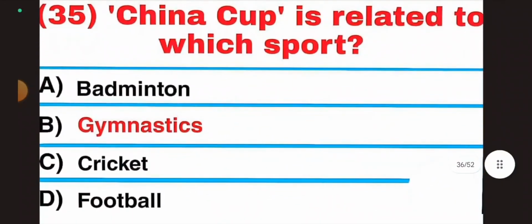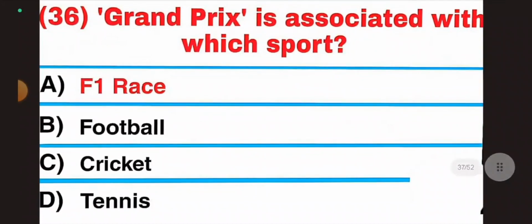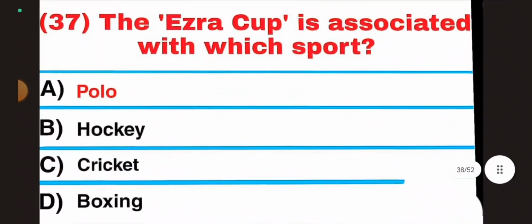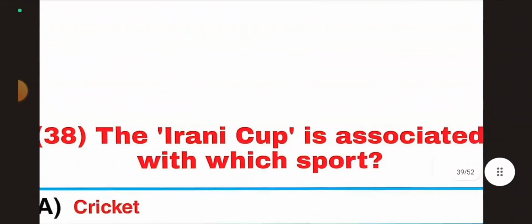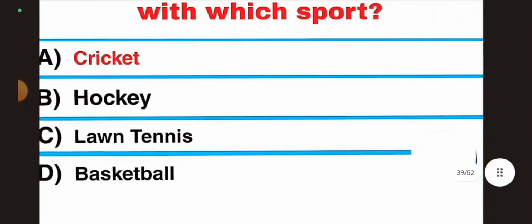Question 35, China Cup is related to which sport? Answer: gymnastics. Question 36, Grand Prix is associated with which sport? Answer: F1 race. Question 37, the Ezra Cup is associated with which sport? Answer: polo. Question 38, the Irani Cup is associated with which sport? Answer: cricket.